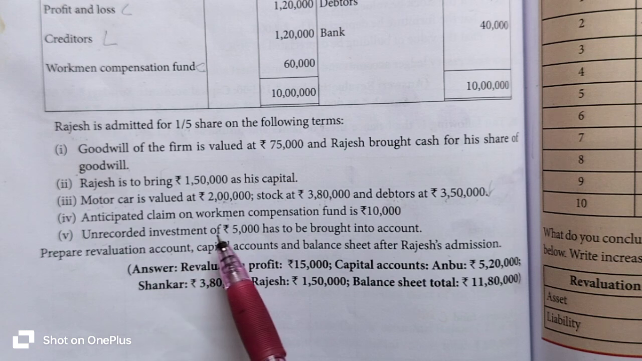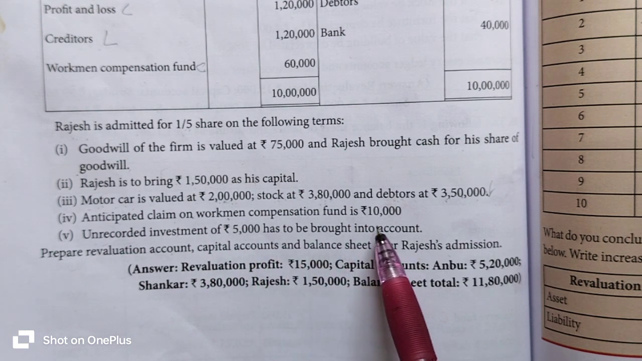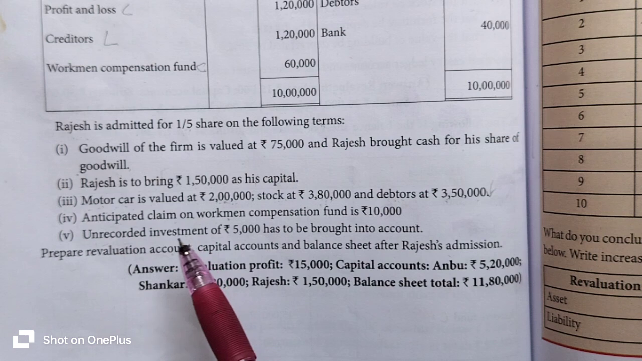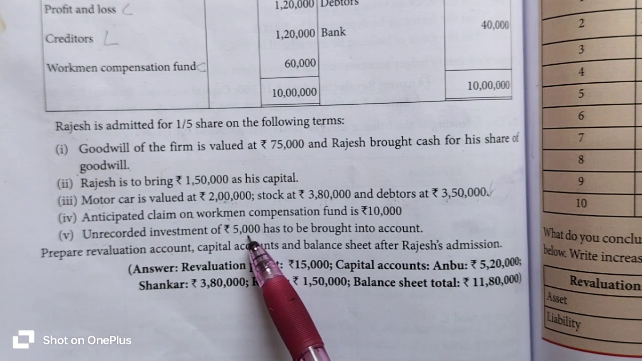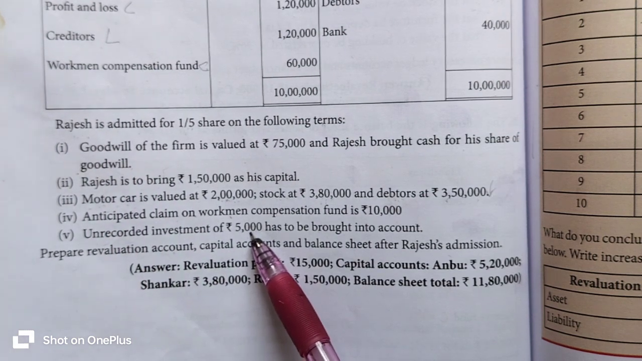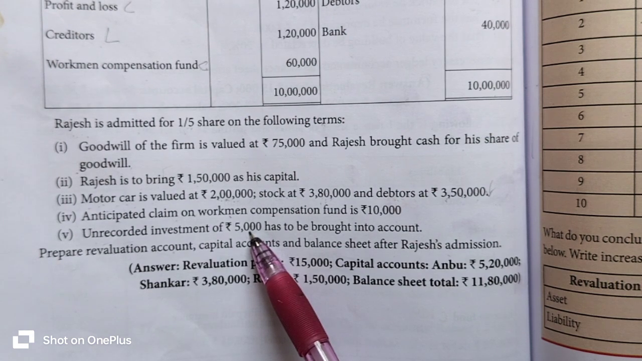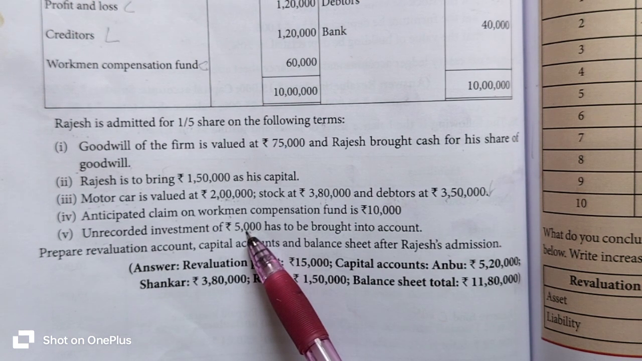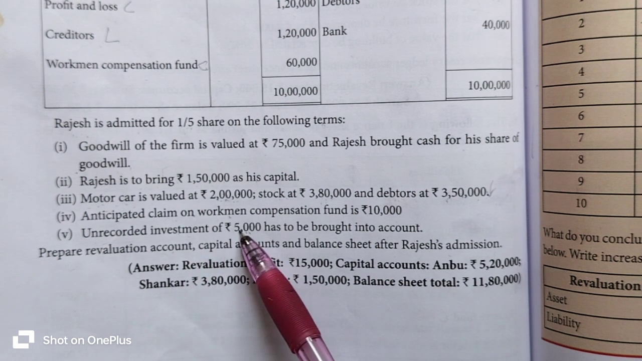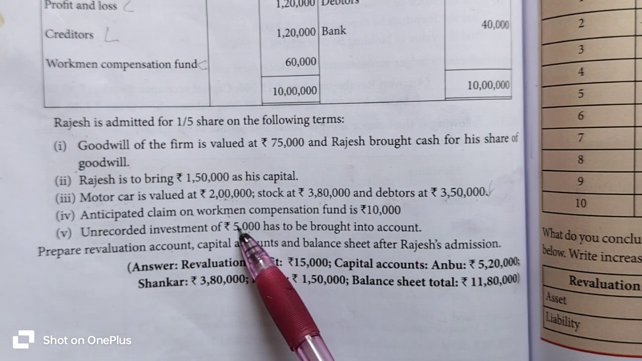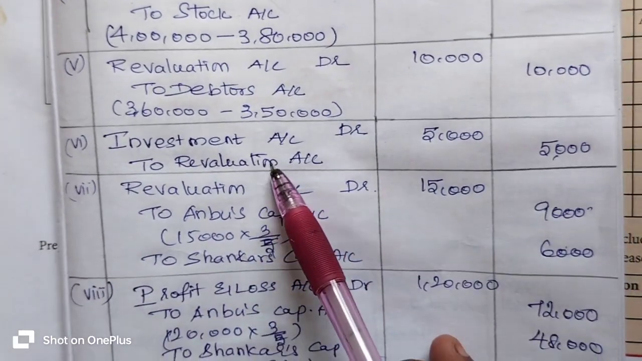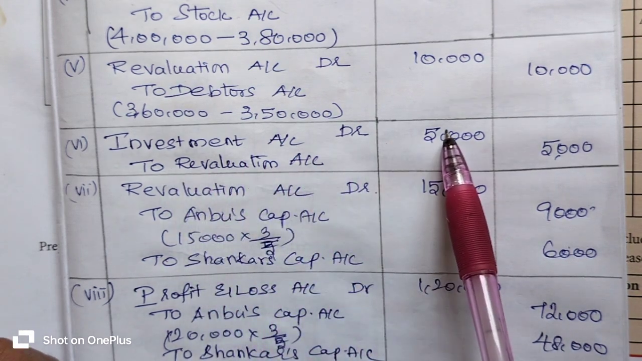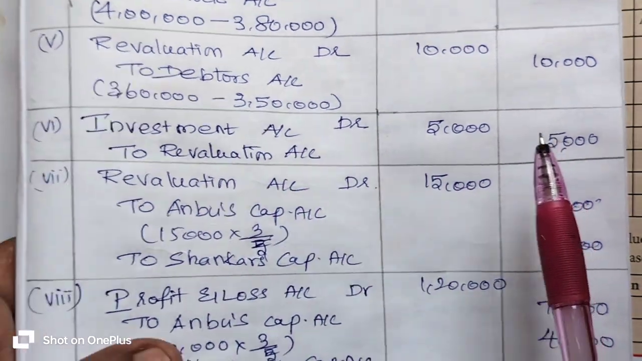Then the unrecorded investment of 5,000 rupees has to be brought into the account. Old partners Anbu and Shankar invested 5,000 rupees, but they forgot to enter it into their account books. Later it came to their knowledge, and they recorded the 5,000 rupees investment. Investment is an asset item, so the asset item increased. Whenever an asset item increases, the revaluation account is to be credited. Investment account at 5,000 rupees to revaluation account 5,000 rupees.